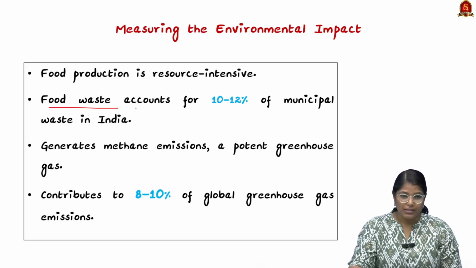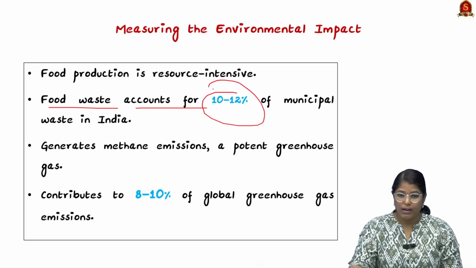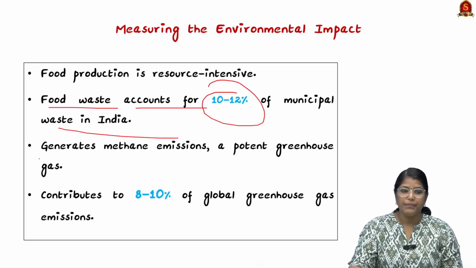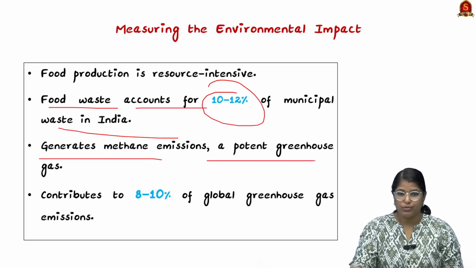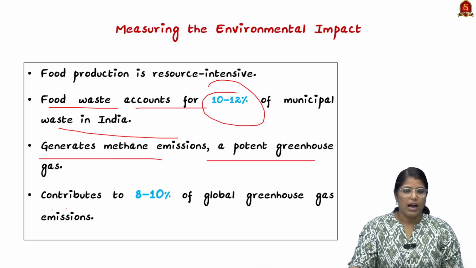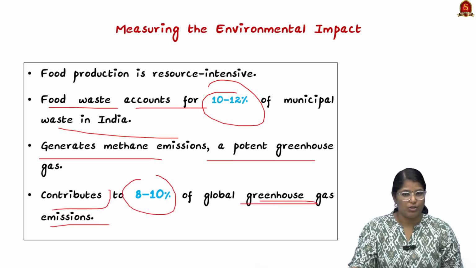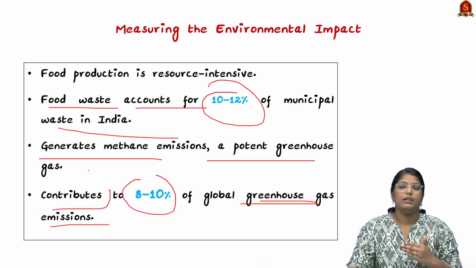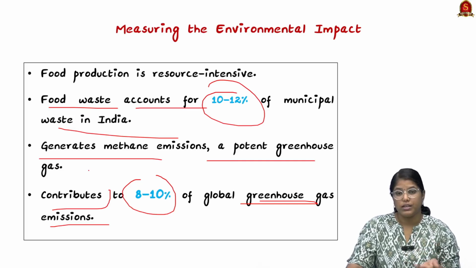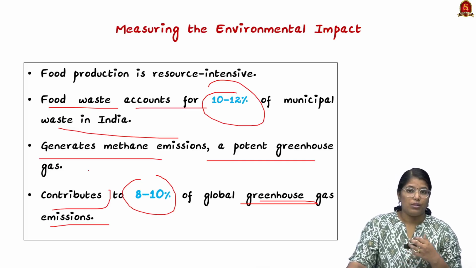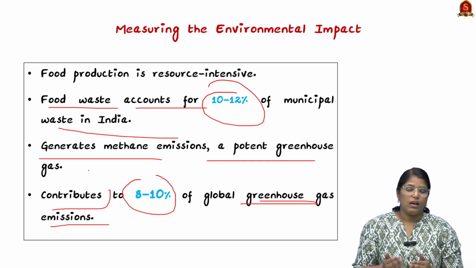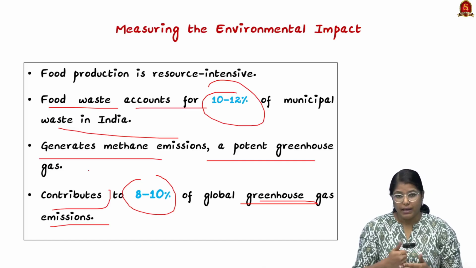So the food wastage will account for 10 to 12 percent of municipal waste in India, and it generates methane emission, which is a potent greenhouse gas, and it will contribute to 8 to 10 percent of global greenhouse gas emission. So this is a very big drawback when it comes to resource intensive products. When it is resource intensive, it will bring a very big impact on the environment.